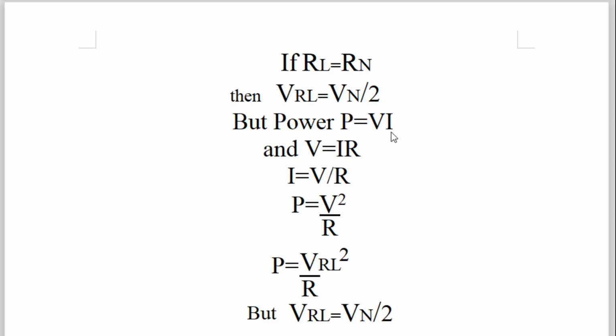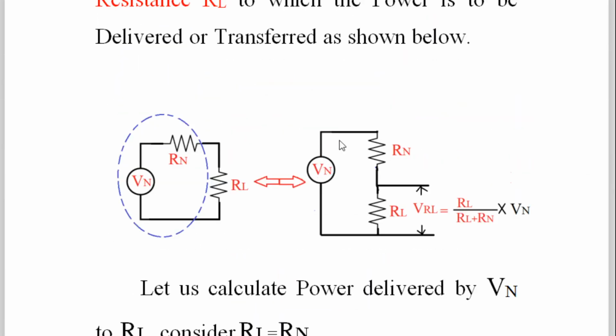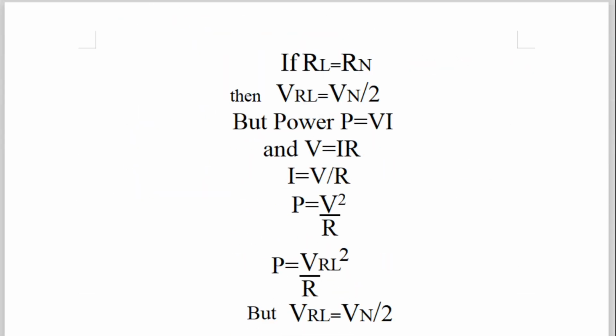But power P is equal to V into I, and V is equal to I into R. Here we want to substitute everything in terms of voltage. Why? Because we are applying the noise voltage Vn to that load resistor RL. So we have to remove the current term. Now V is equal to I into R, therefore I is equal to V by R, and this value of I we will substitute in the power equation. Power P is equal to V into I, therefore P is equal to V square divided by R. Very simple.